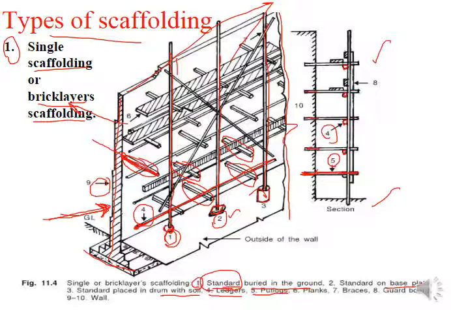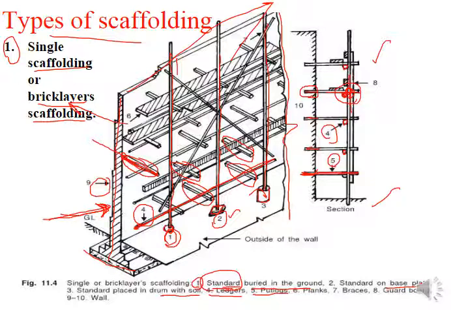So what does it mean? The main support for the horizontal members is from the putlogs. Your putlogs are connecting with the ledgers at the bottom, and you are connecting it with the vertical member over here. Here the connection is made between 3 components of the scaffold: the standard, the ledger and the putlog. So 3 members are connecting at one point. This is the connection point.